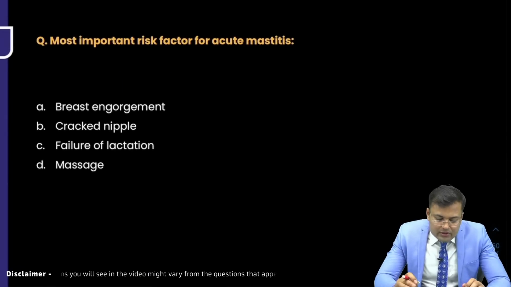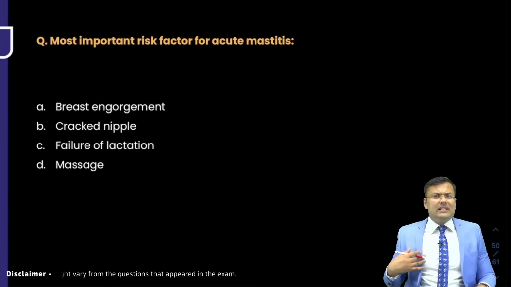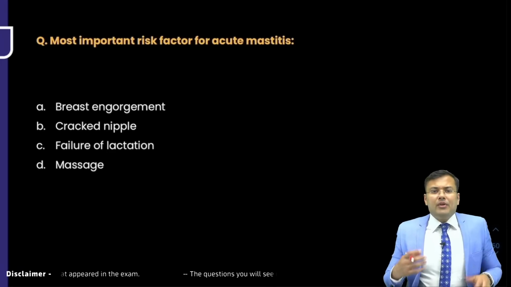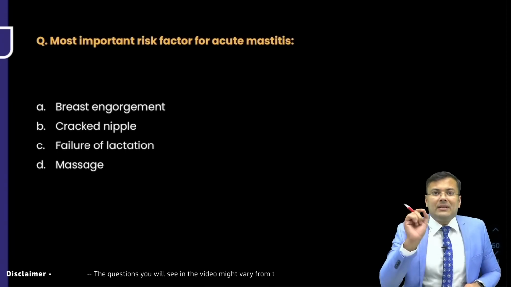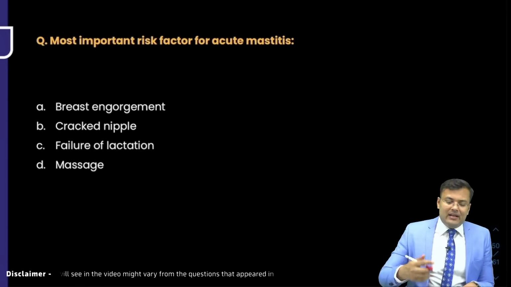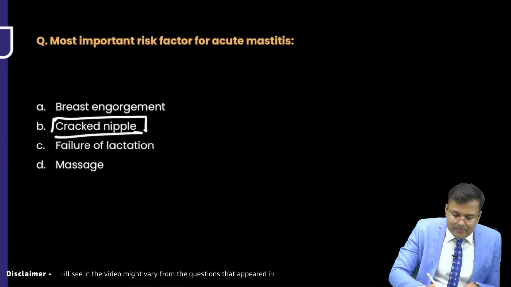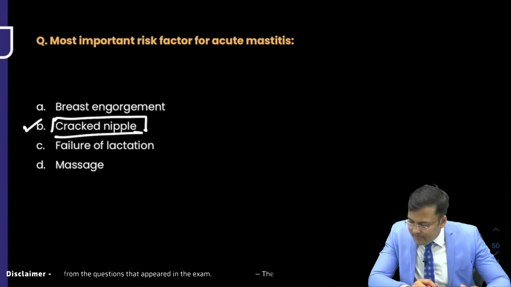Now, most important risk factor for acute mastitis. You know that in lactating females there is breast abscess or inflammation, mastitis. Why? Because of faulty breastfeeding technique there is trauma around the nipple. So what happens? Cracked nipple, and Staph aureus enters inside and is responsible for abscess. So what's the cause? It is cracked nipple. So correct answer is cracked nipple.